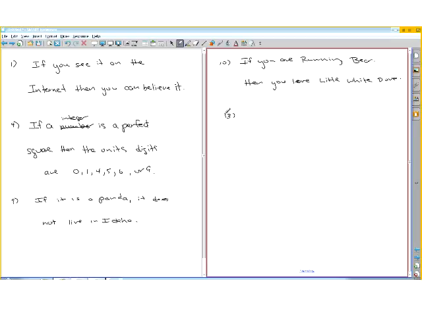Okay, the next one is 13. What we're supposed to do is decide whether each statement is true or false. So 13 says, if Q is true, then P intersect Q is true.